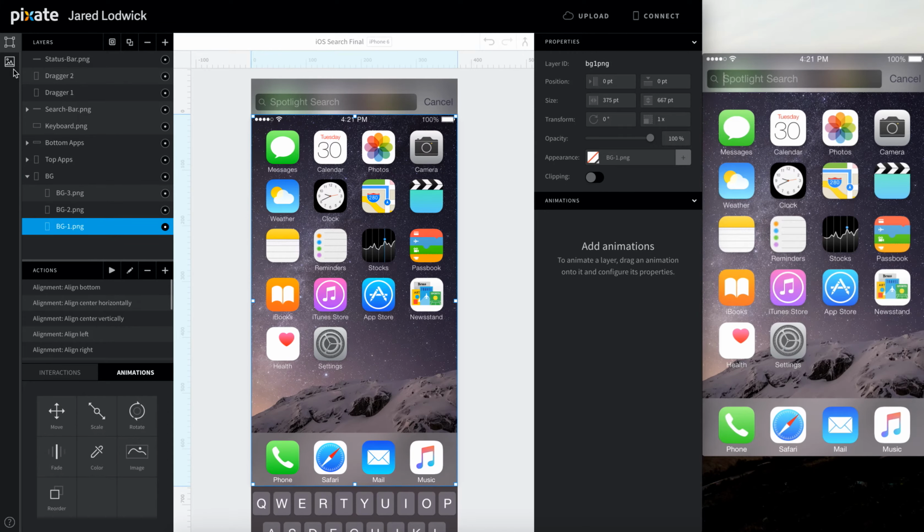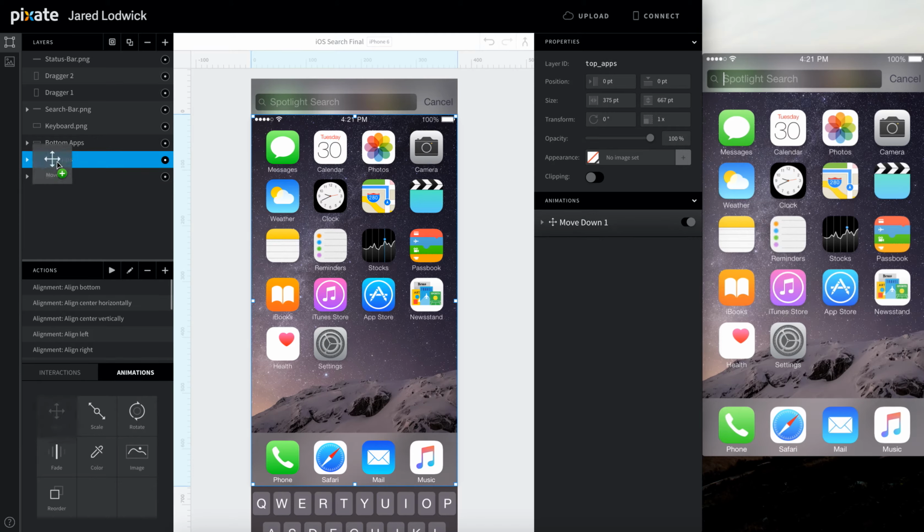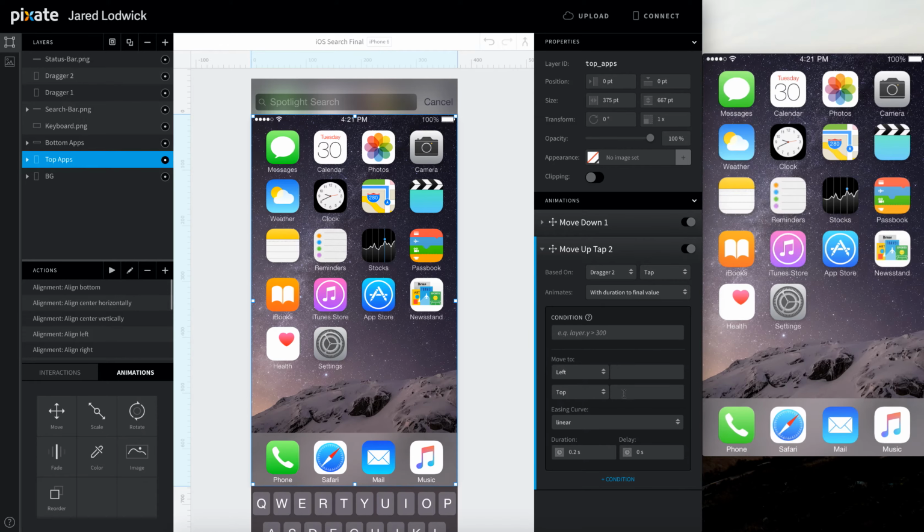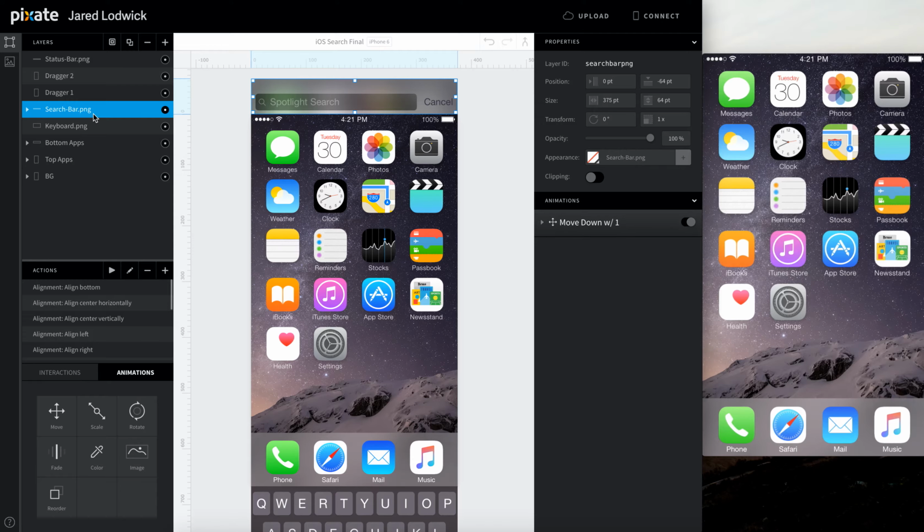Okay, so we need to make our apps move back into position and then our search bar back into position. So we'll come up to this top apps top group to add a move. Let's call it move up, tap 2, based off dragger 2's tap. Just have it go back up to 0. We'll leave that 0.2 second duration. And then we'll do the exact same thing for the search since they move at the same speed. Add a move animation.